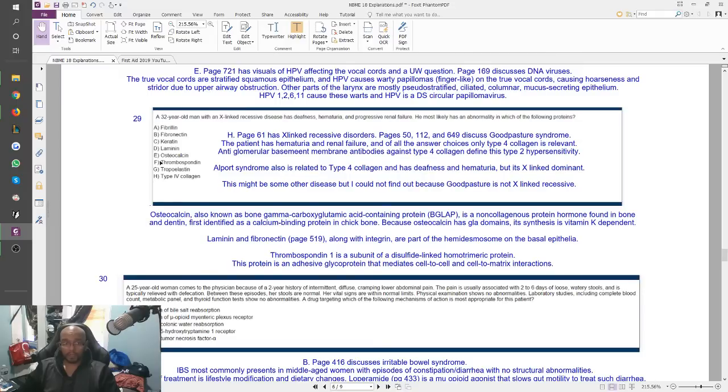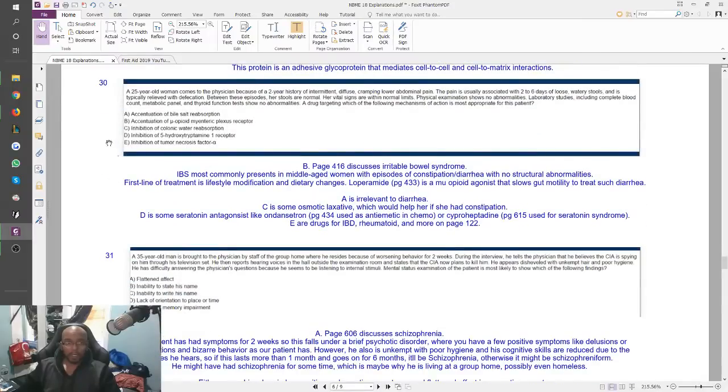Thrombospondin, right? Tropoelastin is related to muscles, so you should know that one. But thrombospondin is a subunit of a disulfide-linked homotrimeric protein, and it's a protein that acts as an adhesive glycoprotein for cell-to-cell and cell-to-matrix interactions. The fact that it has thrombo in it should make you think of platelets and how they kind of bind with each other, so that was also irrelevant. That's about it.